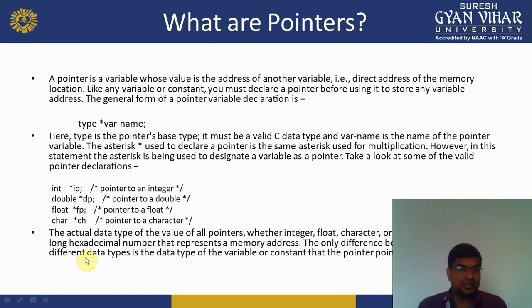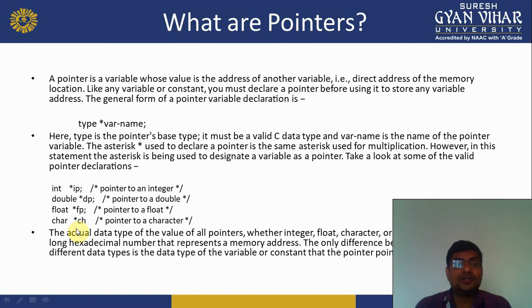That is int asterisk ip, it is a pointer. Double asterisk dp, it is a pointer. Float asterisk fb, it is a valid float pointer. And one thing, always remember: if you created an integer pointer, then you only pass an integer variable to that pointer. Both the pointer and variable data types are the same. That time you pass the address of any variable to any pointer.